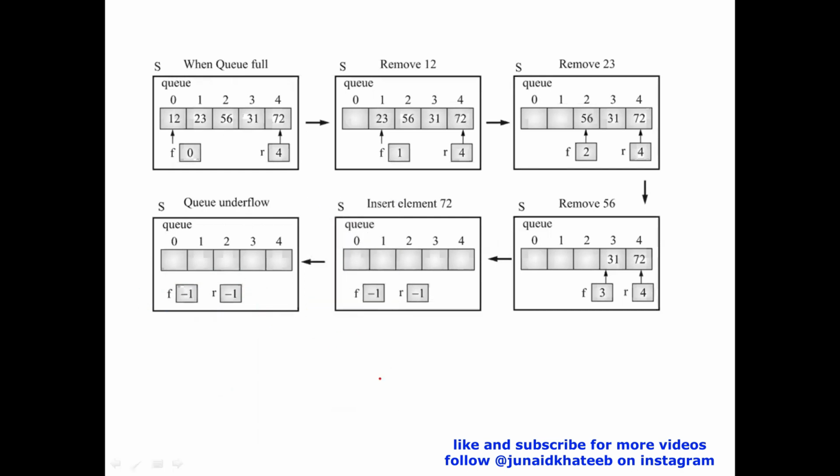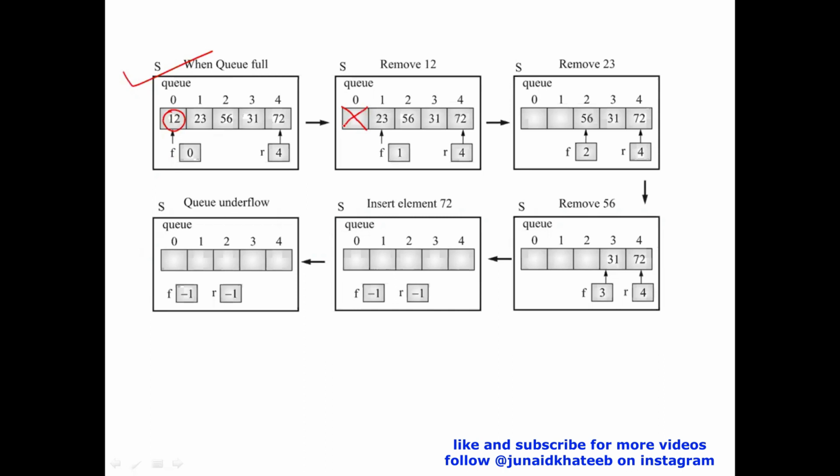Now please look at this case. Suppose you want to delete this value 12. All you will do is increment the front pointer. So front goes from 0 to 1. Now this value is as good as gone. Why is this value gone?